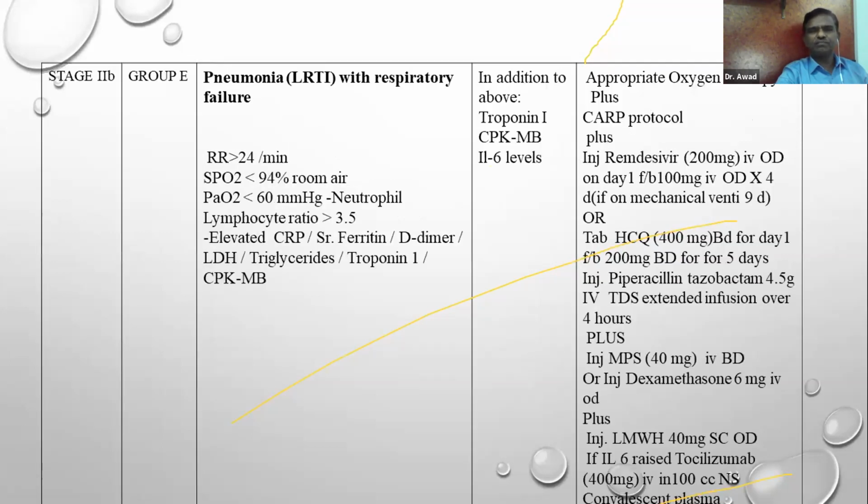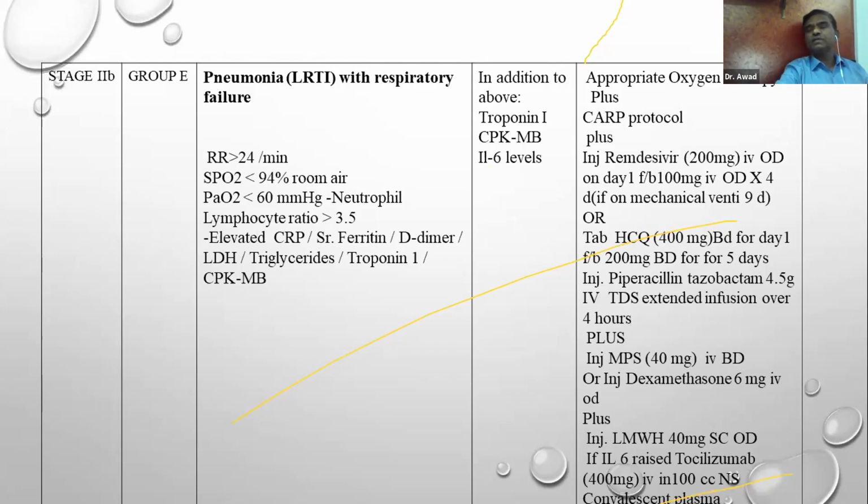Now stage 2B, group D, where the patient has gone to respiratory failure, means there is a real problem of gas exchange, where the rate of respiration is very high and SpO2 has dropped to less than 94%. The arterial PO2 after taking arterial blood gases has also dropped to less than 60. And of course, other blood investigations are also pointing towards high inflammation in these patients. In those patients, in addition to these medications, you also look at the troponin I and CPK-MB, whether they are affecting the myocardium also, apart from doing an interleukin 6 level to see any cytokine storm.